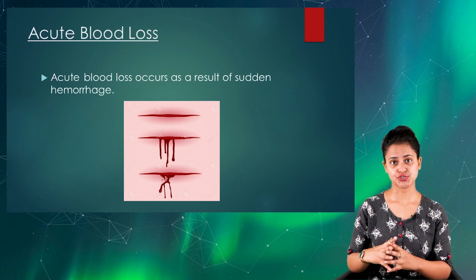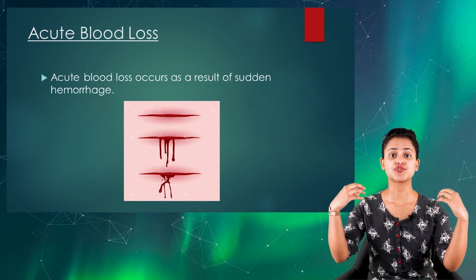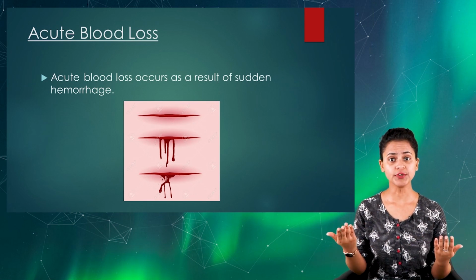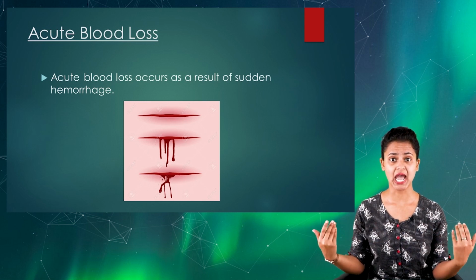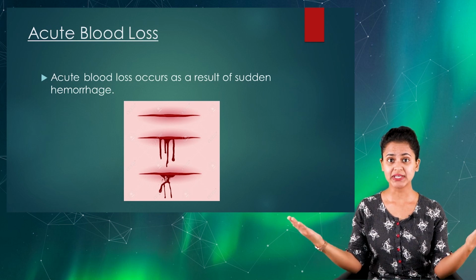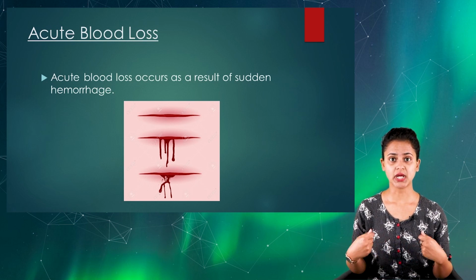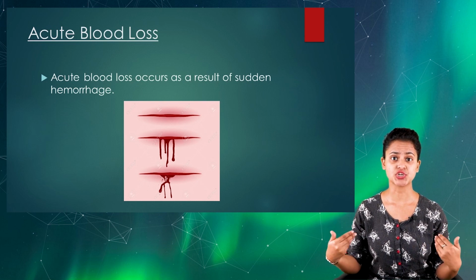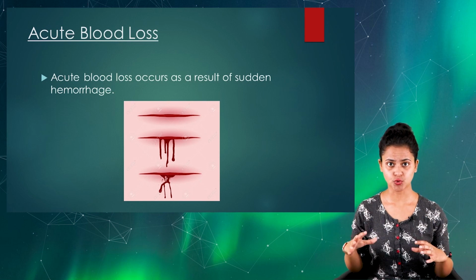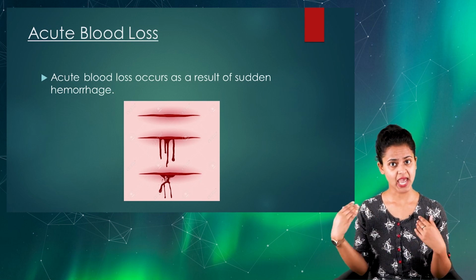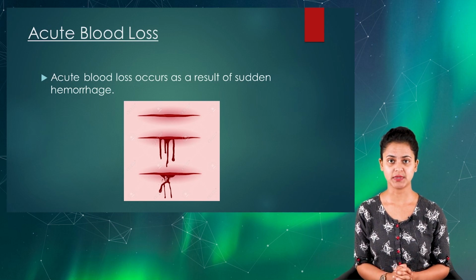For example, if a client has a traumatic injury, and the injury is very severe, the person will start bleeding. In case of severe traumatic injury, the blood loss will be a very high amount, which if not controlled, managed, and replaced, a person may go into an anemic state.